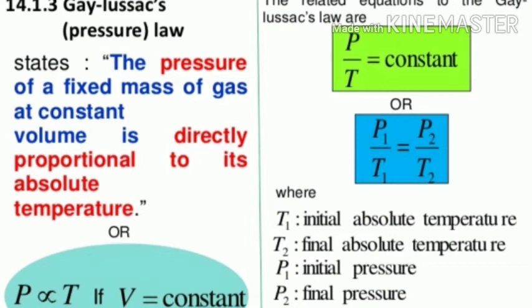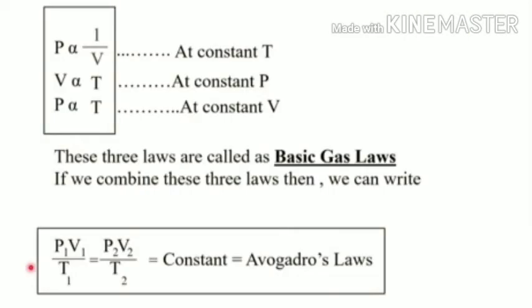This formula is useful to solve examples, and thus the three gas laws are: P is proportional to 1 upon V, or V is proportional to 1 upon P at constant T. Then Charles' law, V is proportional to T at constant P. Then Gay-Lussac's law is P is proportional to capital T at constant V. Then combining these three gas laws, we get P is proportional to T upon V.